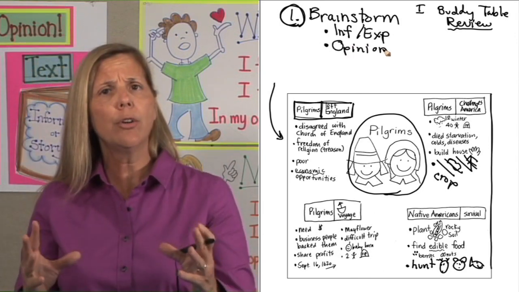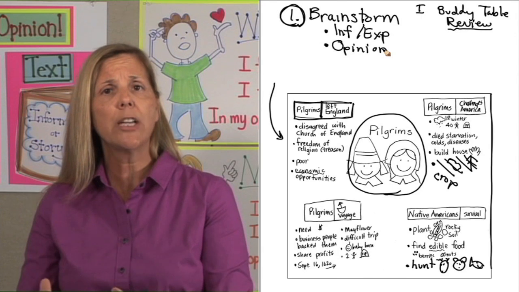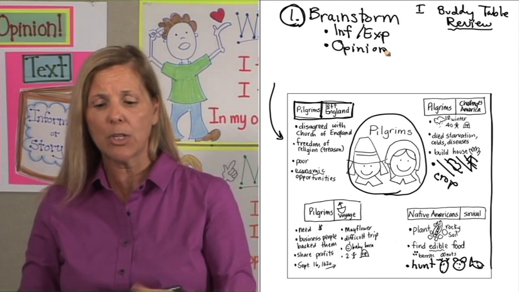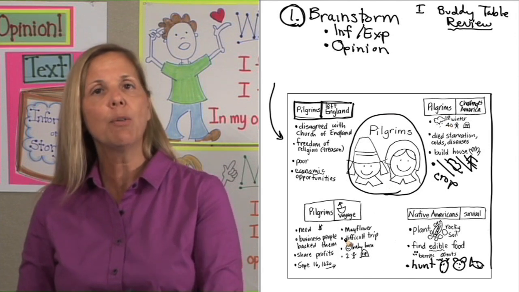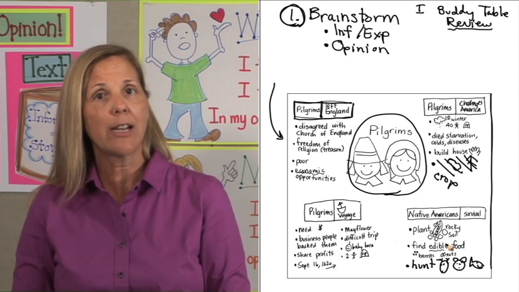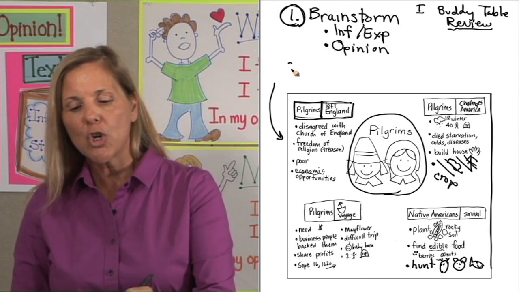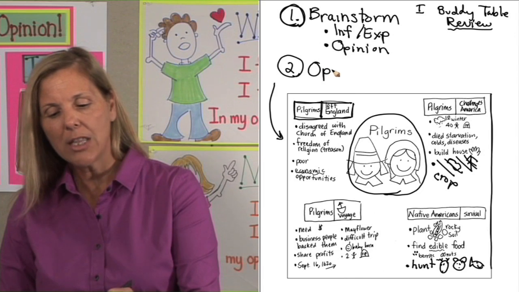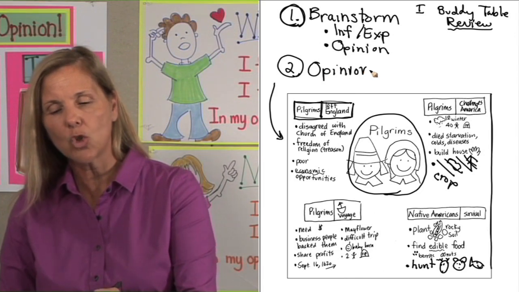So you're in your unit of study, you may have used this brainstorm to write out a whole book on Pilgrims with different chapters, and each one of these was information about the Pilgrims that the students had learned and their informative explanatory paragraphs. Number 2, writing about opinions. How do I get to that opinion from this brainstorm?